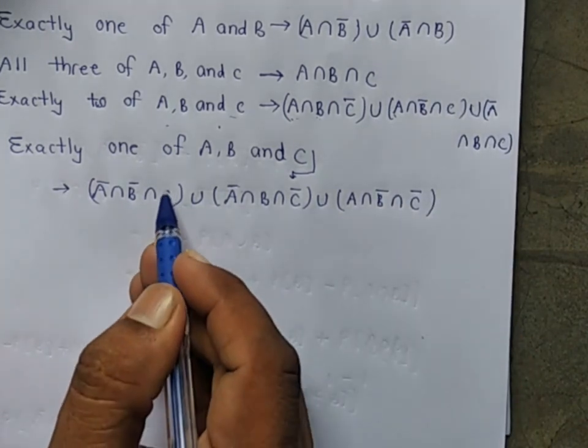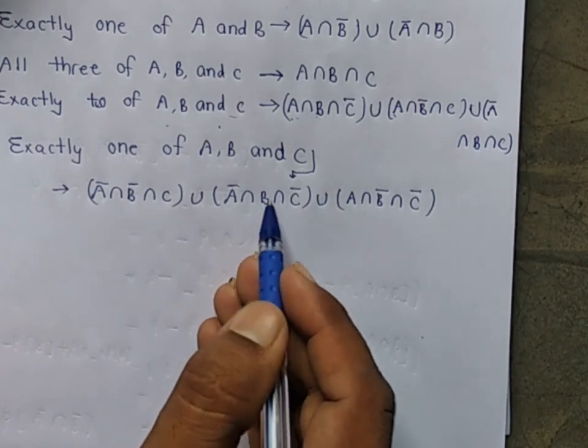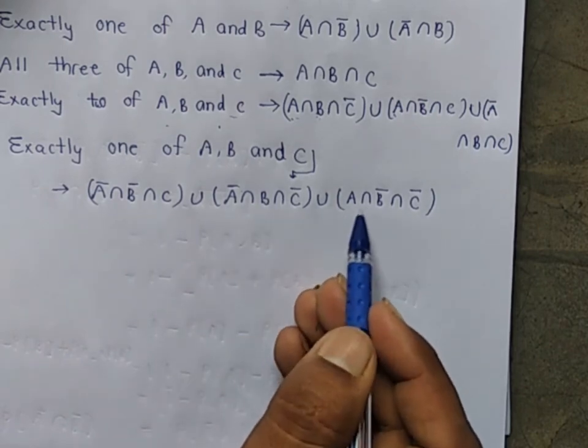Exactly one of them means C occurs, A and B not; B occurs, A and C not; A occurs, B and C not.